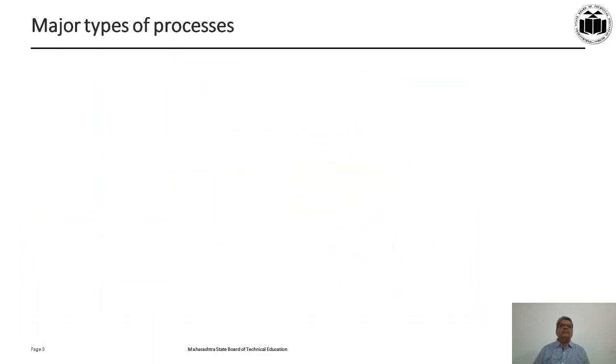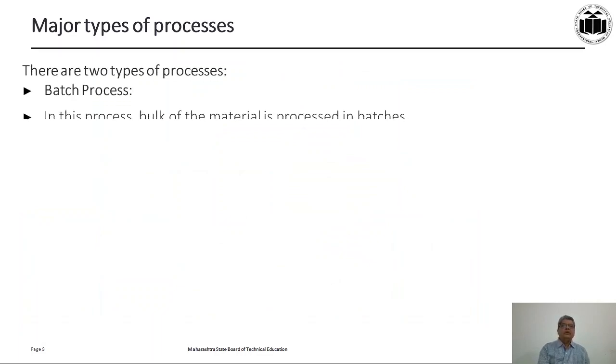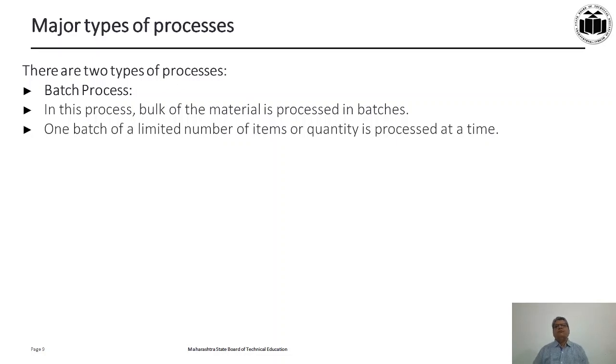Then there are two types of processes. One is the batch process and another is the continuous process. In batch, we process a certain quantity. So a bulk of material is processed in batches. One batch may be of a limited number. It may be 100 components, or 200, or 500, and they are processed at a time.